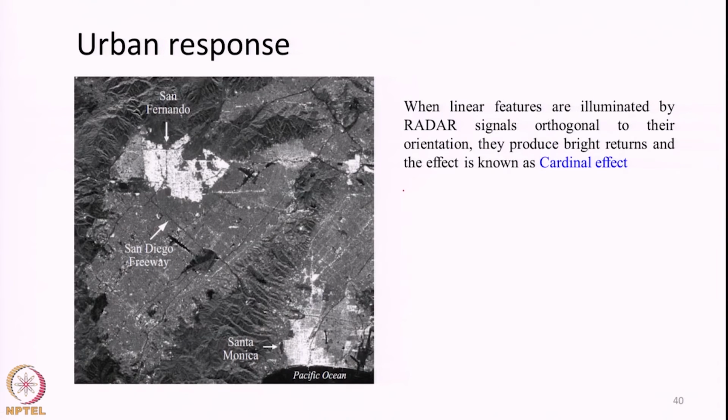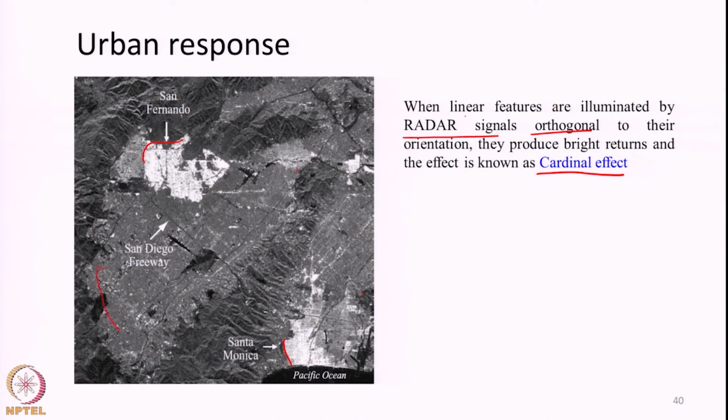And urban response. Normally, if the urban structures, like buildings or whatever features in urban cities, are oriented in a direction orthogonal to the radar signals, they may produce what is known as the cardinal effect. Say this is Los Angeles County in the United States. These are two cities, San Fernando and Santa Monica, and this is the entire Los Angeles, which is a highly urbanized portion of the world.